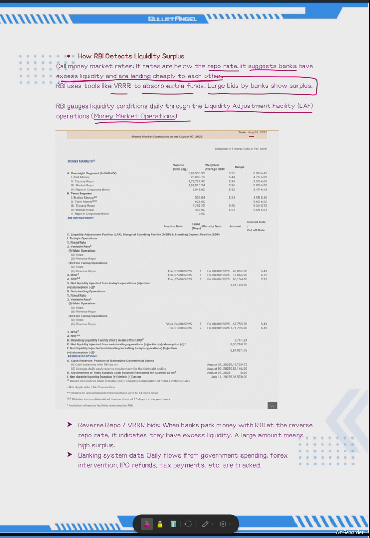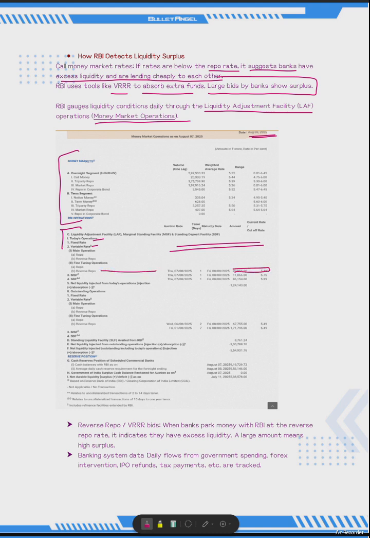The press release dated August 8, 2025. What does it say? These are the liquidity adjustment facility operations by the RBI. These are the money market operations, and these are the RBI operations. Now what do the RBI operations say? In the fixed rate, there is no transaction. In the variable rate, there is a variable rate reverse repo.